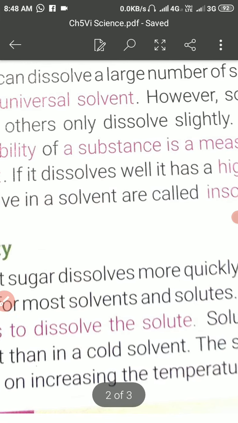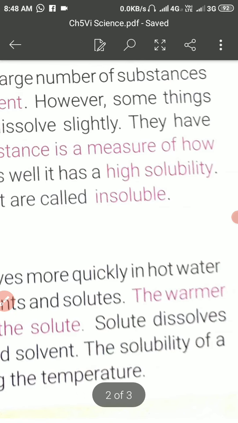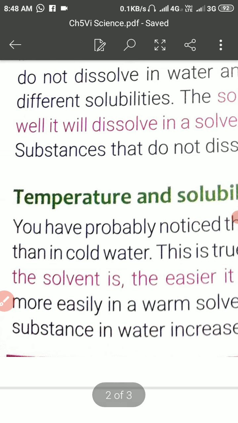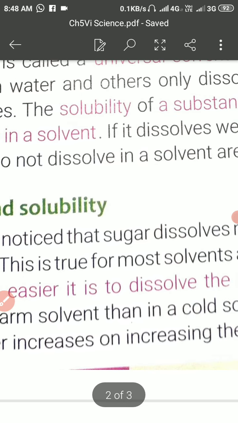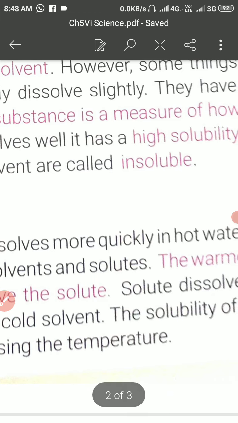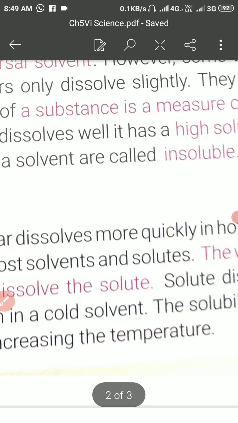If it dissolves well, it has a high solubility, and substances that do not dissolve in a solvent are called insoluble. So if the substance gets dissolved into the solvent or water, that will be called soluble, and if that material, that solute, is not able to dissolve into the water, then that will be called insoluble material.